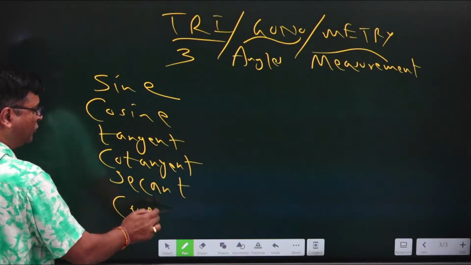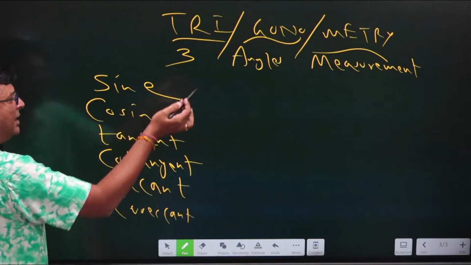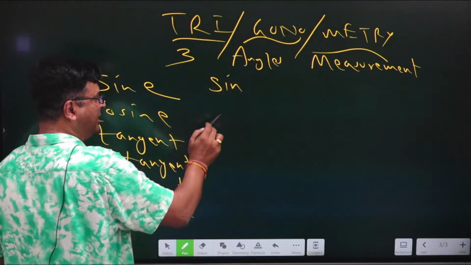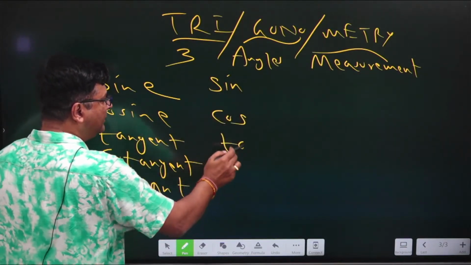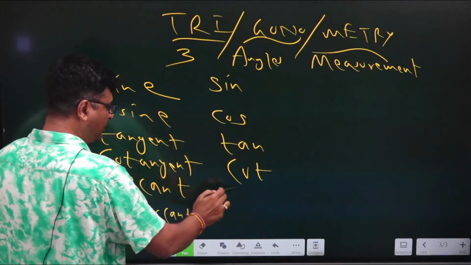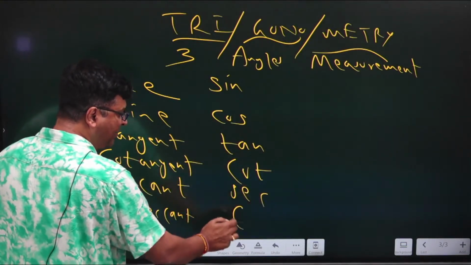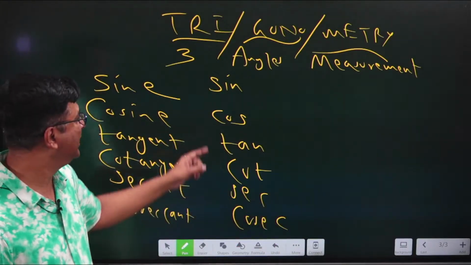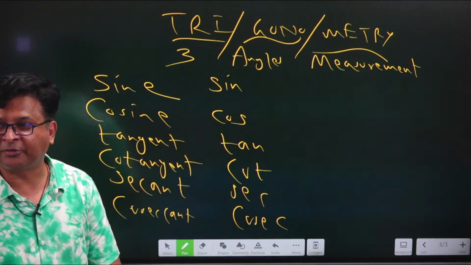I am sure that you all know these things, but while writing, we take the first 3 letters of each one of them. That means sin, cos, tan, cot, sec, and for this I am taking the first 5 letters, because if I take the first 3, it will become similar to the second one, that is cos.